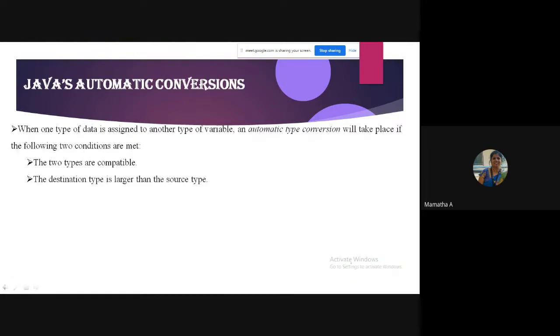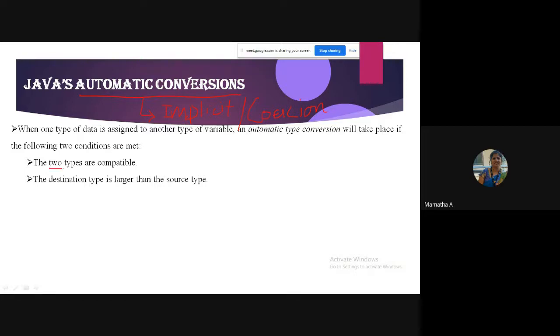Now, automatic conversions. I'm just telling about the first type. What is the other name for automatic conversion, students? Implicit conversion. That's it. Or you can also call it coercion. So when does this automatic conversion happen? Very simple. When one type of data is assigned to another type of data, the automatic conversion will take place when the following two conditions are met. What are the two conditions?